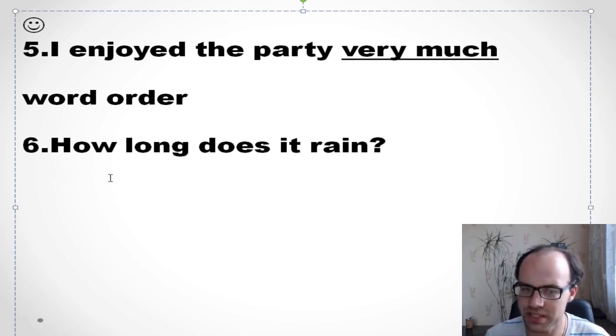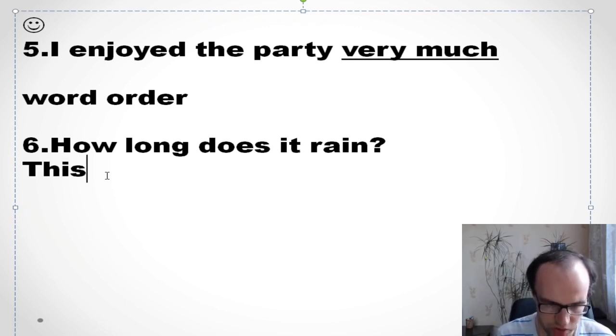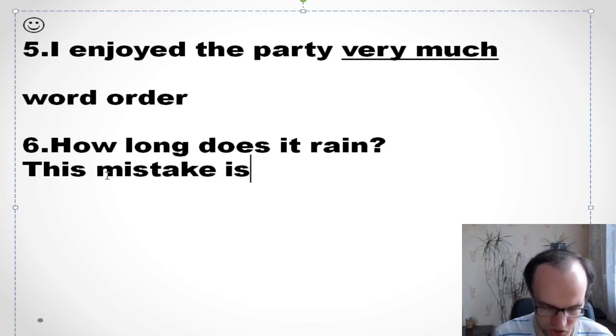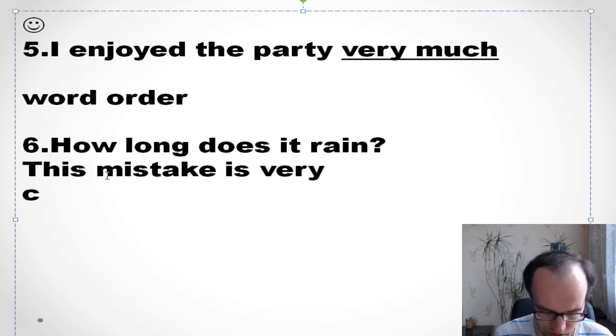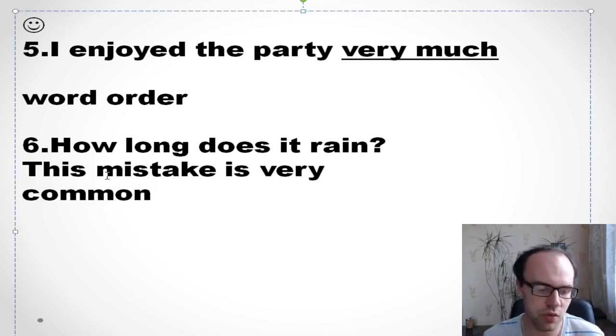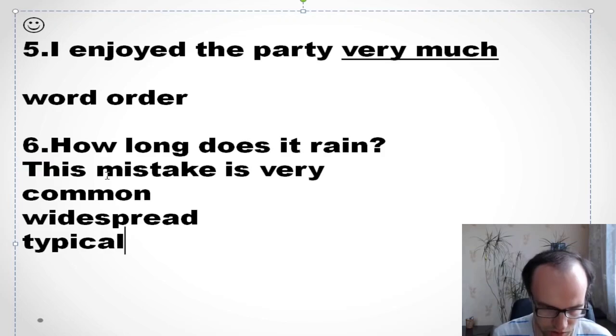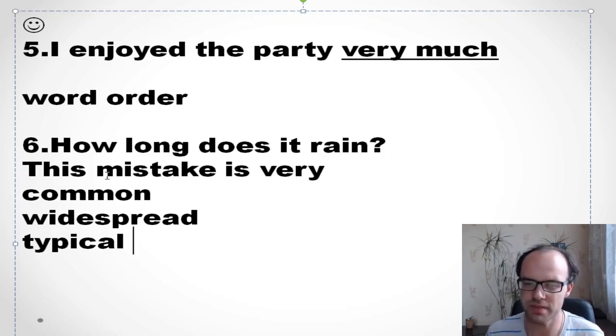Well, so the next mistake is very common. This mistake is very common. Okay, what other words do you know which mean more or less the same? Or if you don't know this word, what other words can you say instead, which have a similar meaning? Common, or widespread, or typical. So this mistake is very common, this mistake is very widespread, this mistake is very typical.